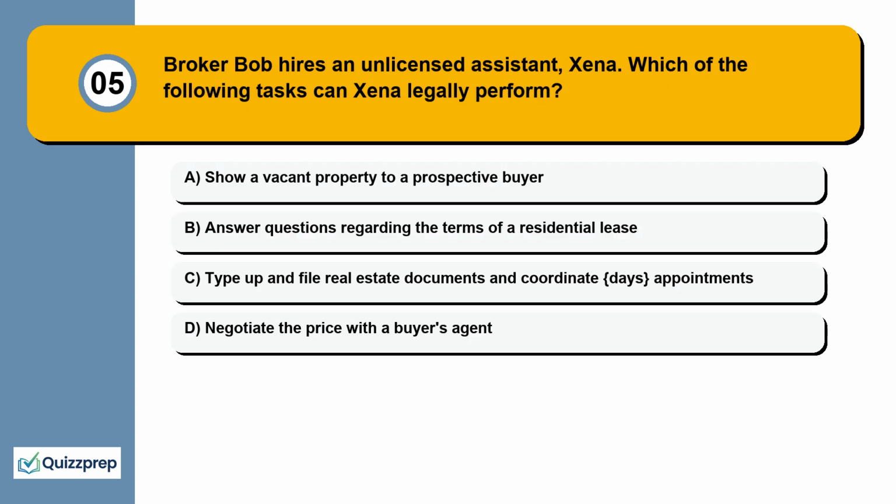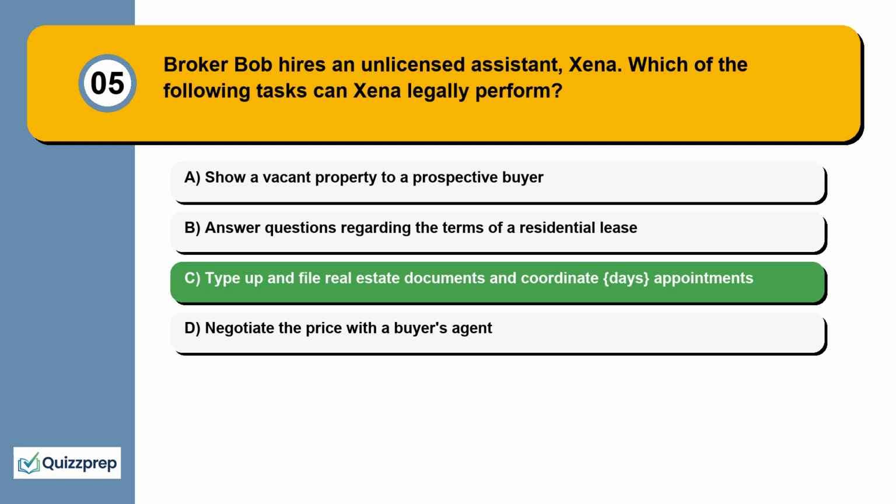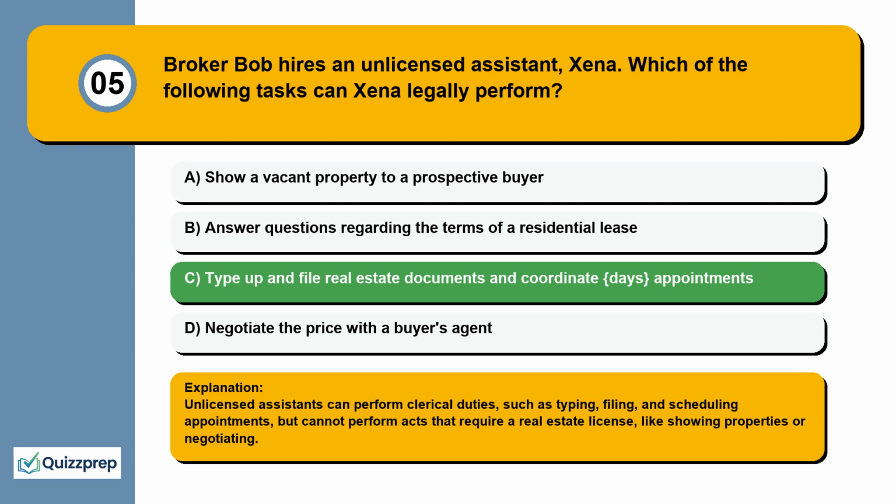Question 5. Broker Bob hires an unlicensed assistant, Zena. Which of the following tasks can Zena legally perform? Show a vacant property to a prospective buyer. Answer questions regarding the terms of a residential lease. Type up and file real estate documents and coordinate appointments. Negotiate the price with a buyer's agent. Unlicensed assistants can perform clerical duties, such as typing, filing, and scheduling appointments, but cannot perform acts that require a real estate license, like showing properties or negotiating.